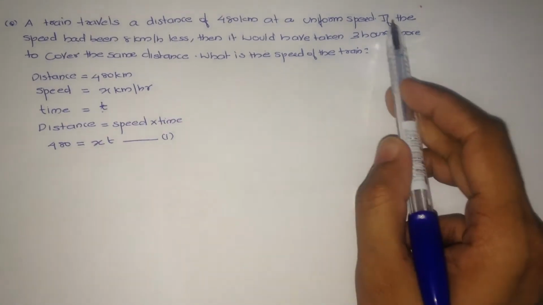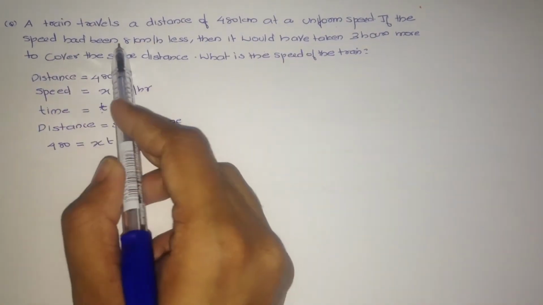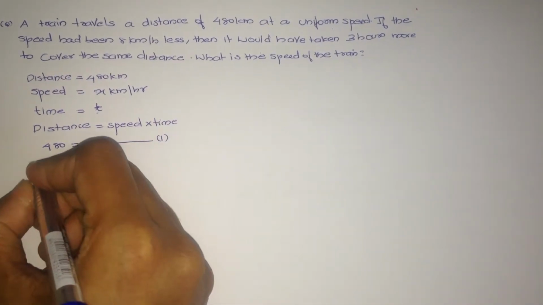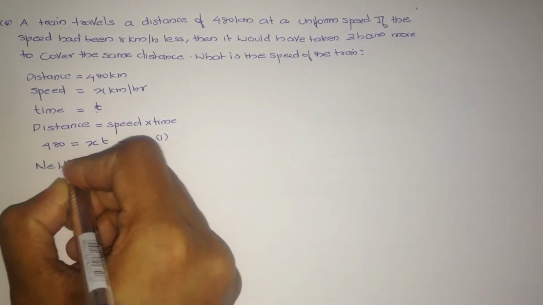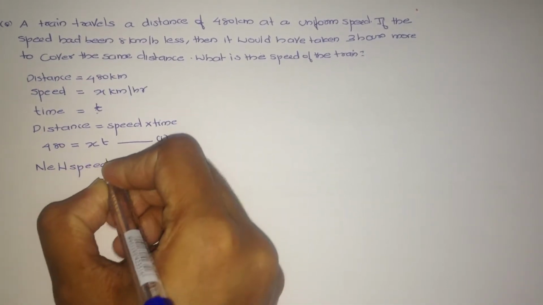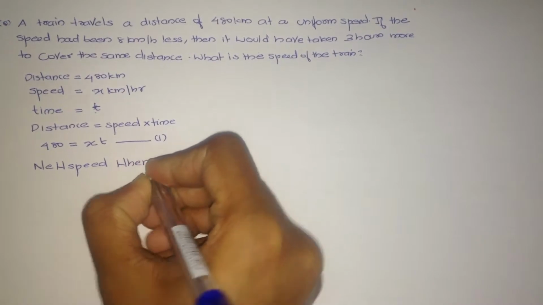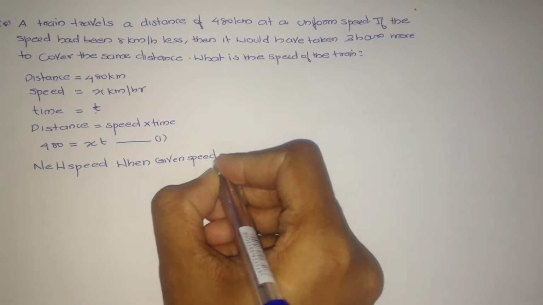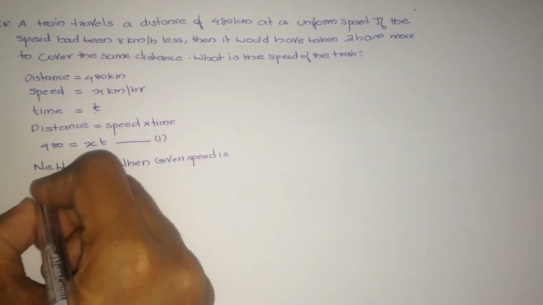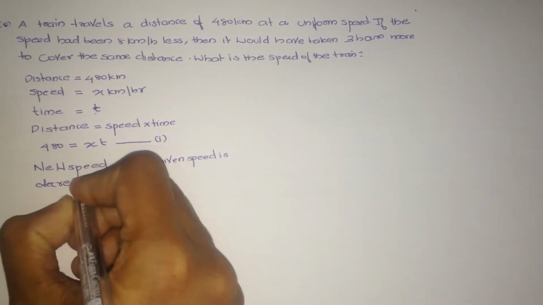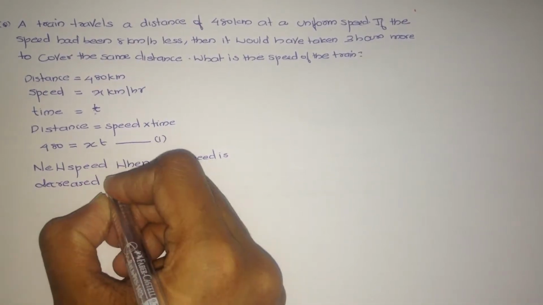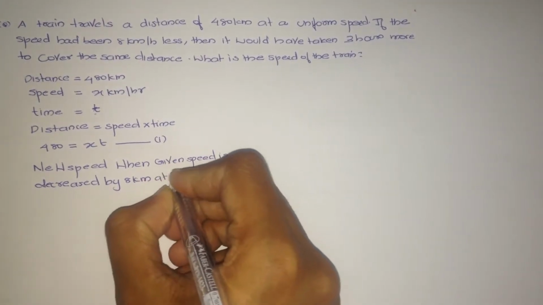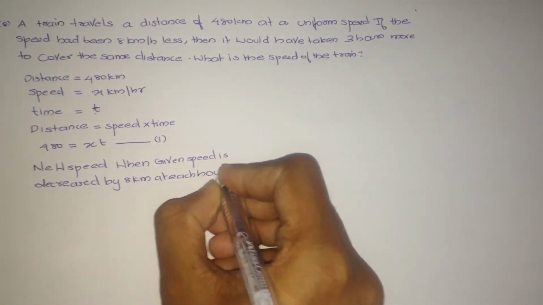In the next sentence, if the speed had been 8 kilometer per hour less, therefore new speed, when the given speed is decreased by 8 kilometer per hour.